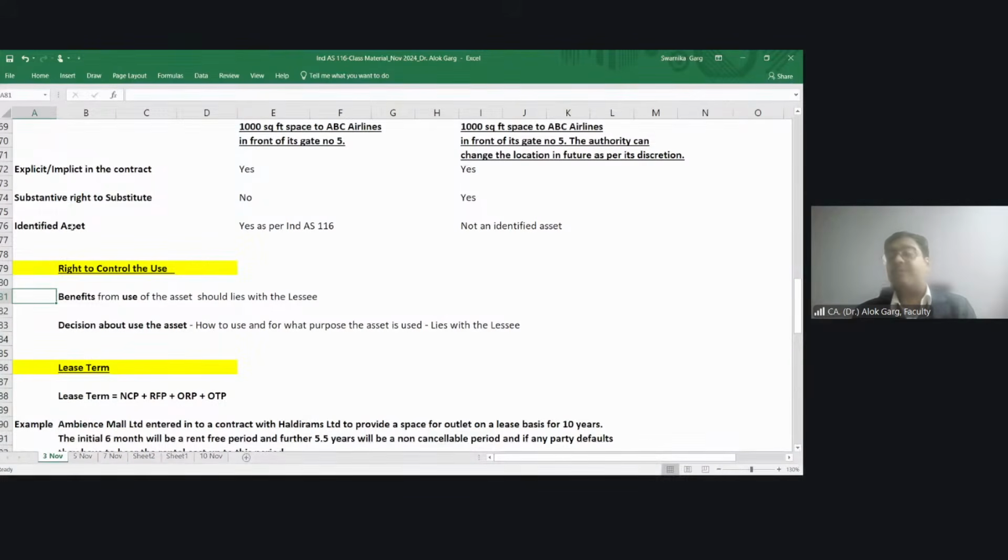Now, my question to all of you is, I am providing the keys to the car and Saminathan will use the car, but I am giving a lot of instruction on how and for what purpose the car is going to be used. My dear friends, tell me, in this particular case, who is controlling the use of the car and who is using the car?